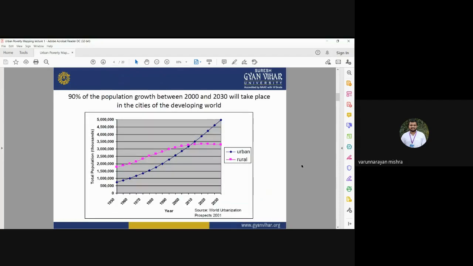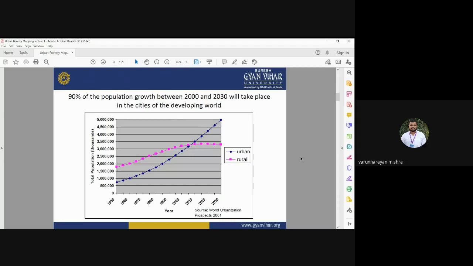This statistic shows that 90% of the population growth between 2000 and 2030 will take place in the cities of the developing world. You can see that the number of urban dwellers is increasing day by day, whereas the number of persons living in rural areas is declining. It is expected that around 5 billion people will be living in urban areas up to 2030. This is the general statistics.